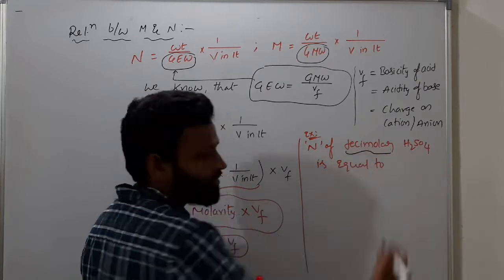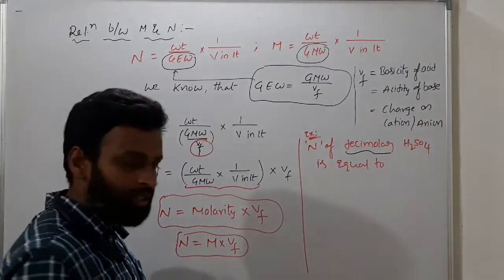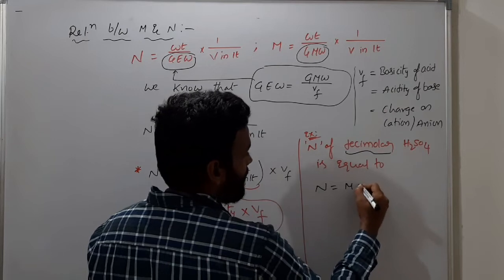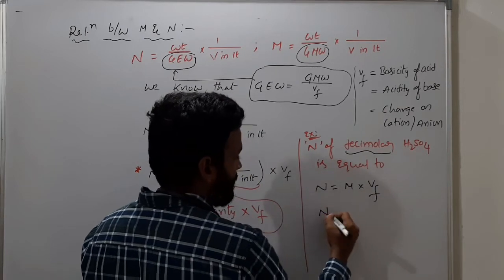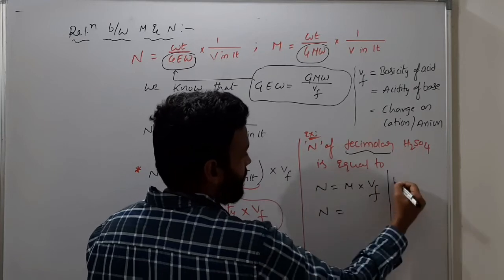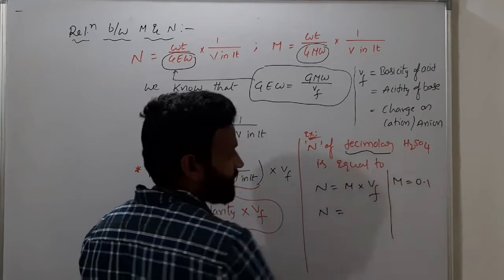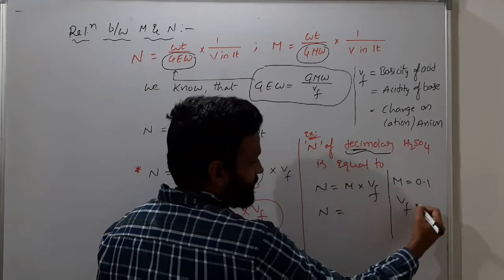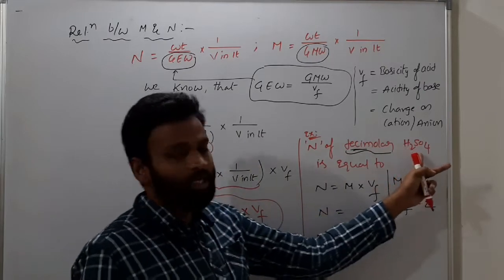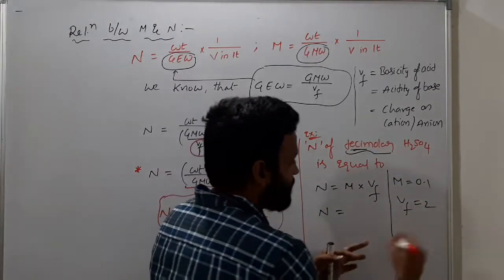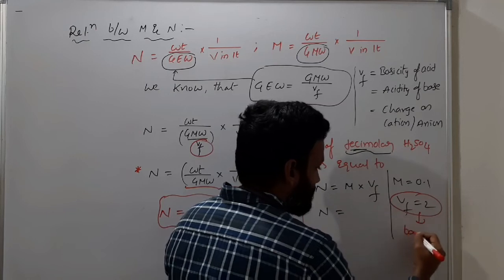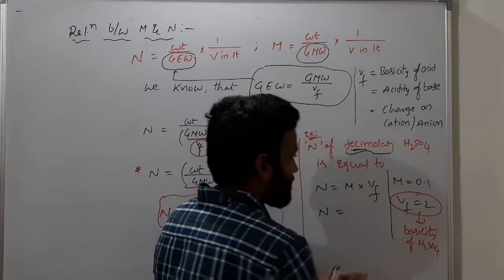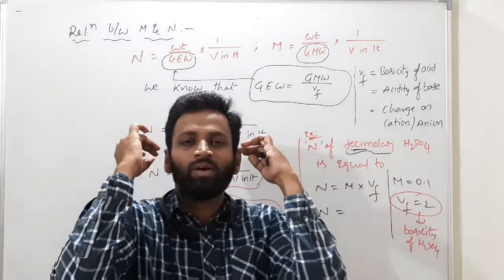What is the meaning of decimolar? Molarity is 0.1, right? We are asking normality. As I said, normality is equal to molarity into valency factor. Molarity here is decimolar, which means 0.1. And what is the valency factor? 2. For sulfuric acid, I have to consider basicity. So this valency factor is nothing but the basicity of H2SO4. For sulfuric acid, basicity is always 2.